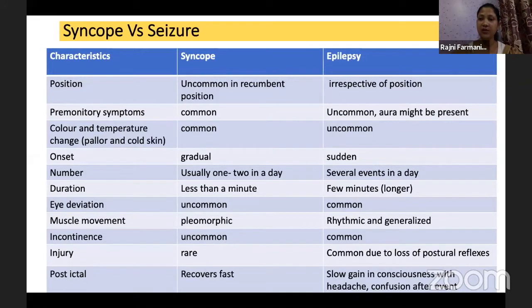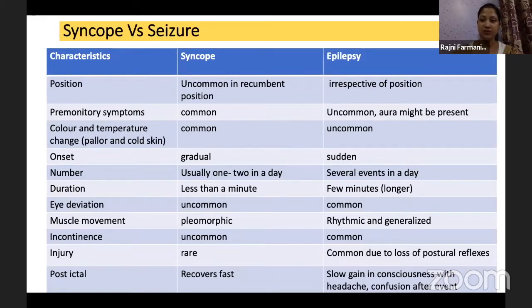It will happen suddenly, and regaining of consciousness will also happen suddenly. Eye deviation and muscle movement are common in epilepsy. I'll discuss the muscle movements in syncope, the pleomorphic movements which I have written, in the next slide. Incontinence is common in epilepsy. Injuries are rare in syncope. If an event happens suddenly, with loss of postural reflexes and protective reflexes, there are chances of injury, which happens more commonly in epilepsy.